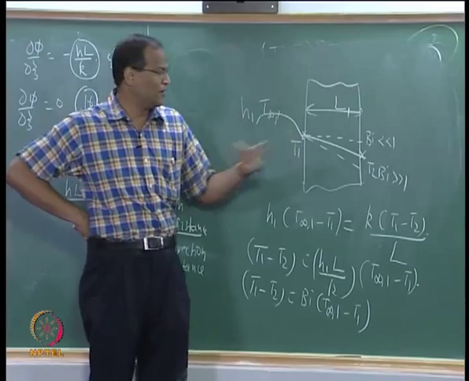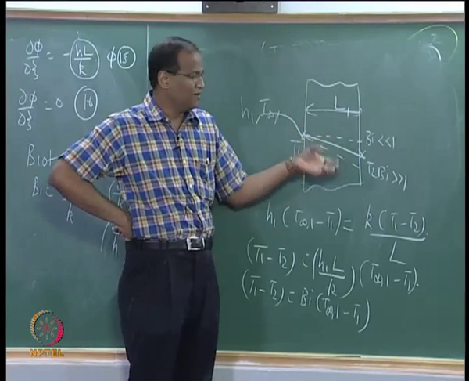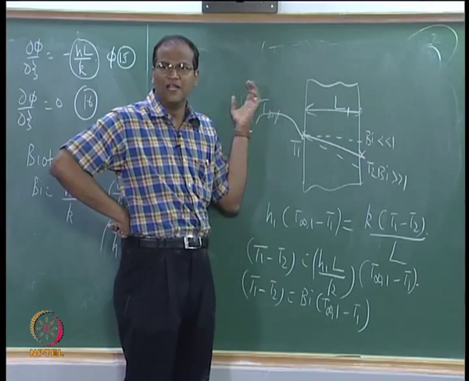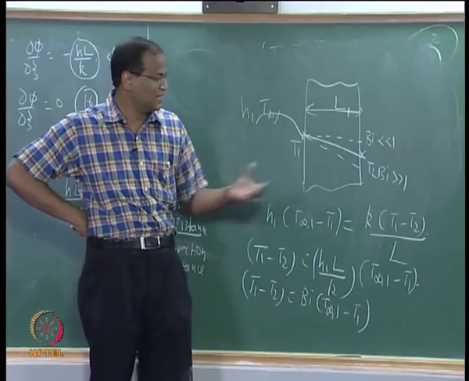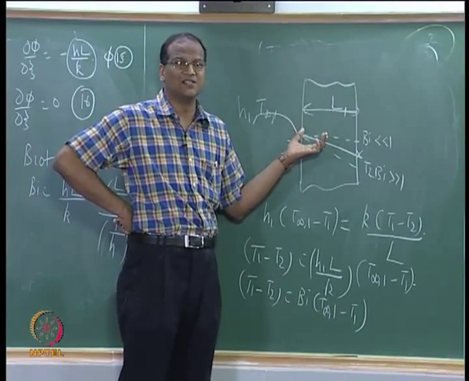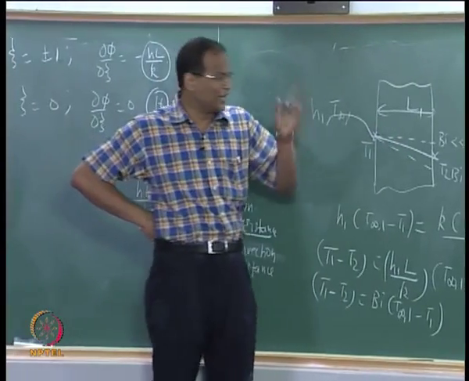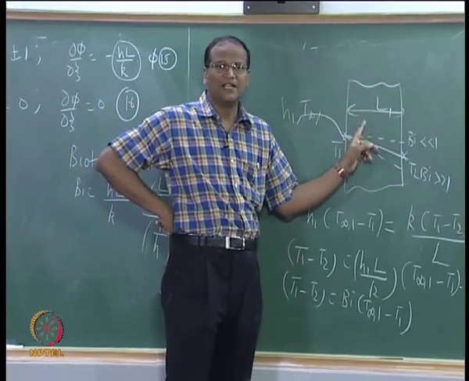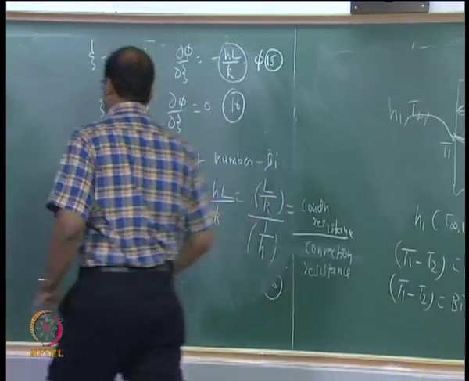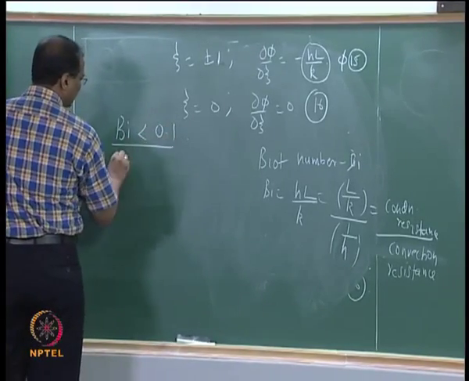On the other hand, if you have a plastic or an extremely poor conductor, then given the conduction and convection coupling, or conjugate heat transfer, the controlling resistance will be the large conduction resistance of the solid. Therefore you cannot ignore the gradients within the medium. Is that okay? Therefore, Biot number less than 0.1.